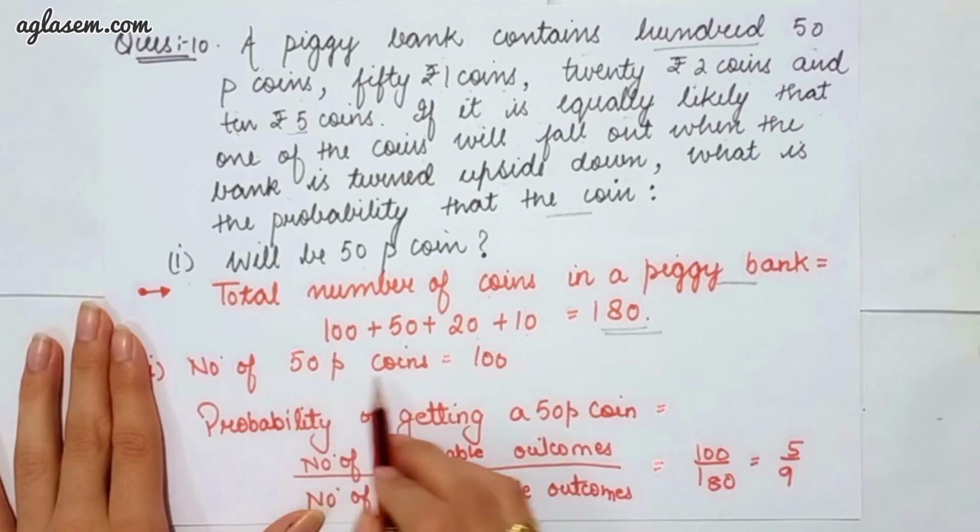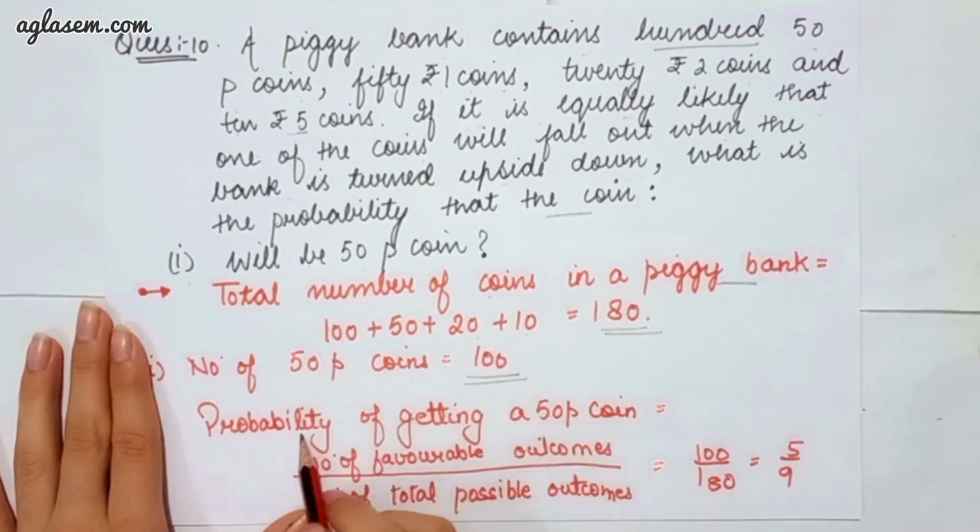So the number of 50 paisa coins are 100. So the probability of getting a 50 paisa coin is equal to the number of favorable outcomes divided by the number of total possible outcomes, which will give you 100 upon 180, that is 5 upon 9.